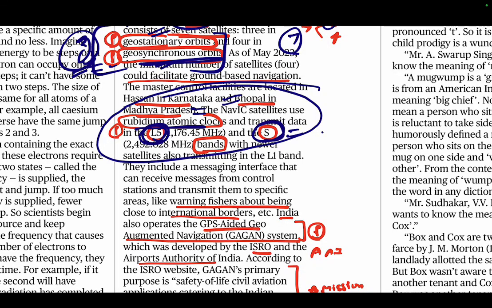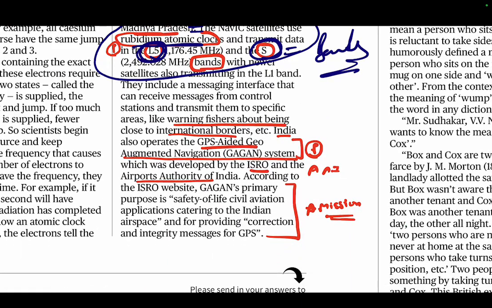And then it is saying we are transmitting data in L5 and S band. Now, again, we don't know about these bands of satellite, we will Google them. Then it is saying India is also operating GAGAN, which is GPS aided. It means it is with the help of GPS. GPS Aided Geo Augmented Navigation system. So we are already having a navigation system with the help of GPS. So that is GAGAN. We don't know about GAGAN. We will Google this also.